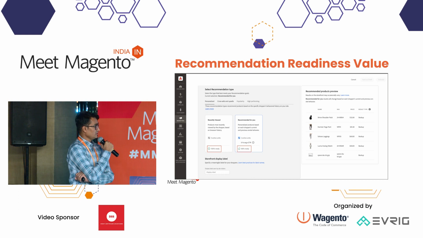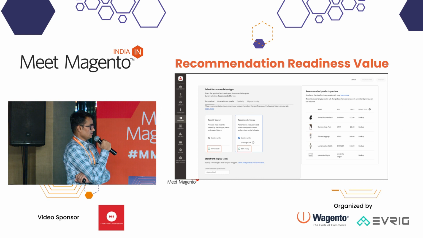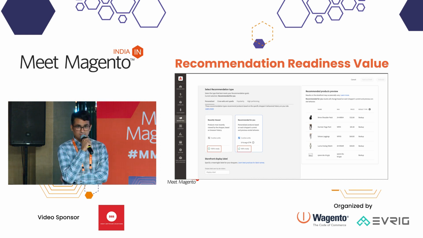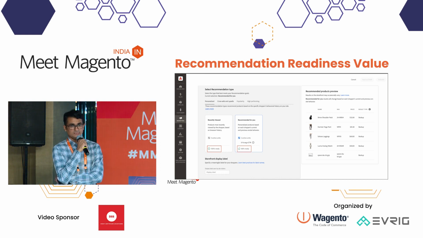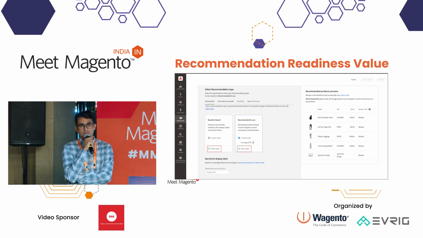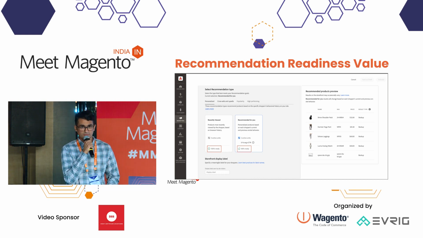And here on the screen we can see the training time for different recommendation types. Like for popularity-based it varies, depending on the volume of the events. Views are the most common, so machine learning learns faster than with add to cart and purchase. For viewed this, viewed that, it requires more training because views are highly diverse in volume. And the viewed this, bought that, bought this, bought that, again it requires the most training because purchase is a rare event compared to views. And the last is trending, where it requires 3 days of data to establish a popularity baseline.